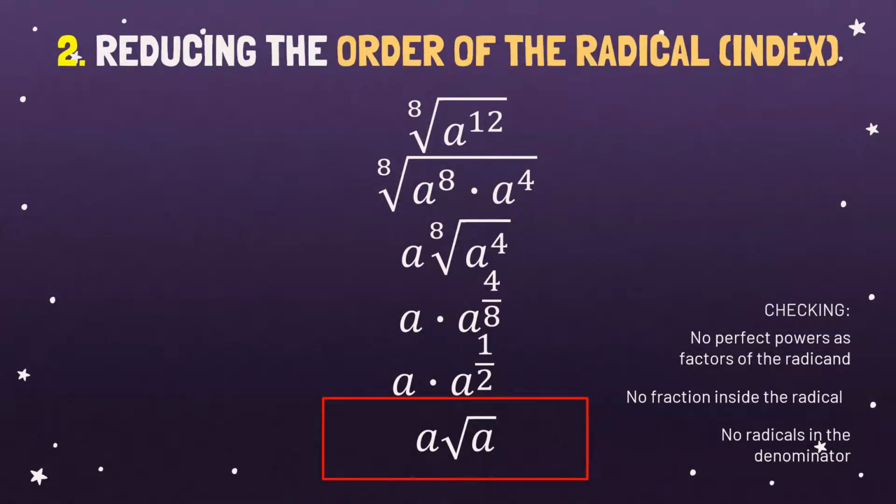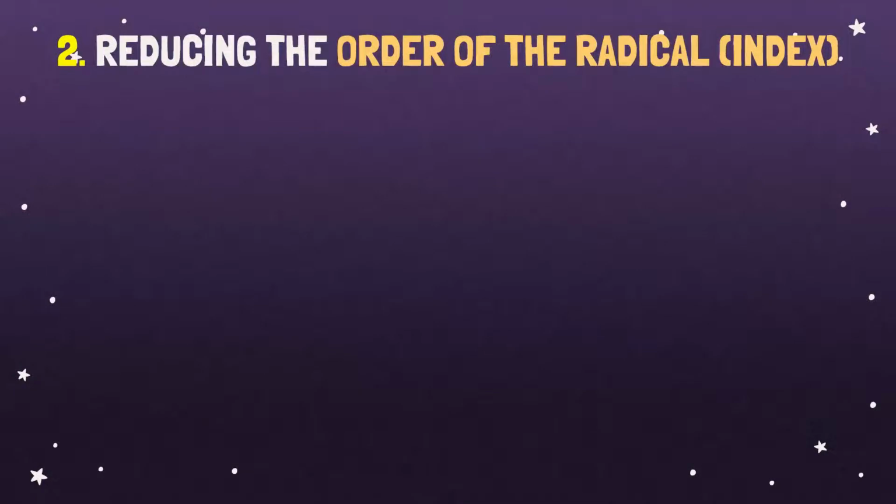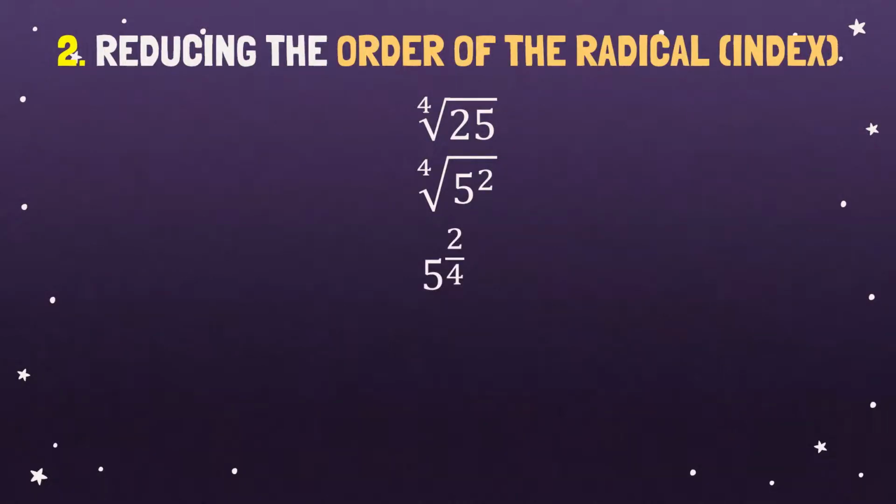Let's have another example. The fourth root of 25. We all know that 25 is a perfect square, and the square root of 25 is 5. So therefore it is 5 squared, right? And then let's try to convert this into a rational exponent. So that would become 5 raised to 2 over 4. And we all know that 2 over 4 has a lowest term, such as 1 half.